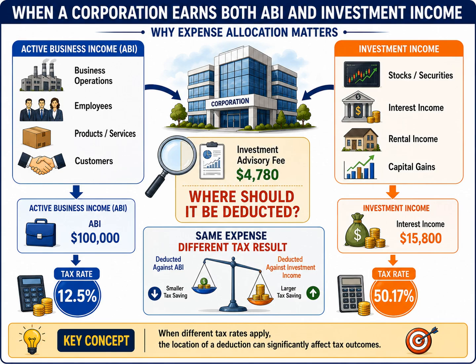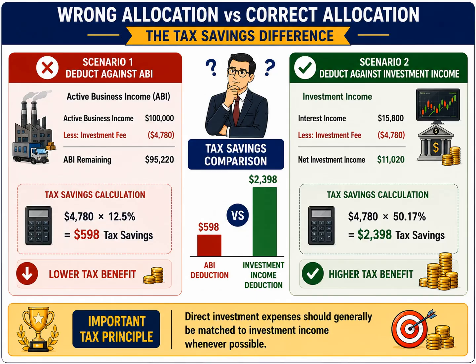Understanding this principle is the foundation for making tax-efficient allocation decisions and ensuring that corporations do not pay more tax than necessary. In the next slide, we'll compare the actual tax savings that result from deducting the same investment expense against active business income versus investment income. Now let's quantify the impact of expense allocation and see why this issue is so important in corporate tax planning.